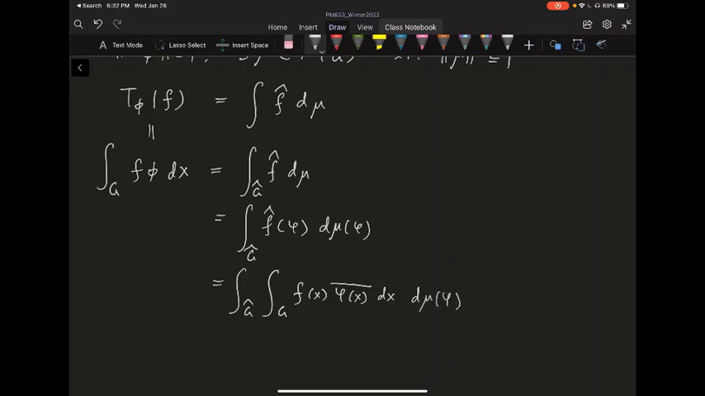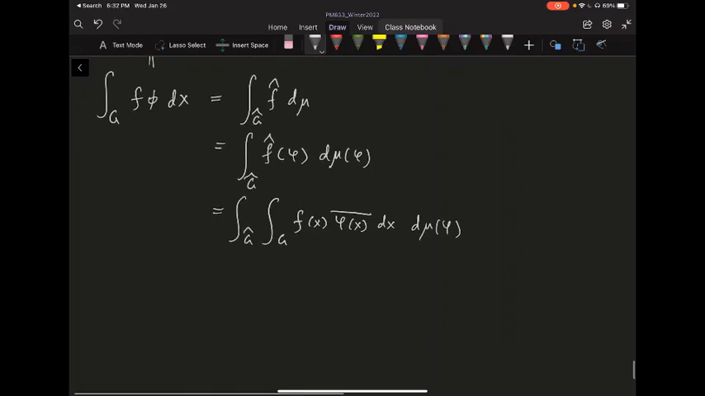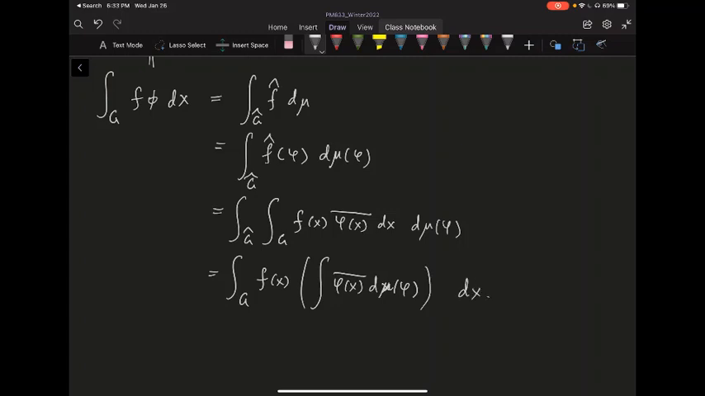Now you want to pull out the phi, so let's exchange the integration. Let's make the f of x go outside, and I do an integral of phi x inverse, or phi x bar, d mu of phi, then dx. So I do the integral over phi first, and then dx. Now you compare these two integrals. On the left-hand side, you integrate f against phi, and on the right-hand side, you have f with this integral.